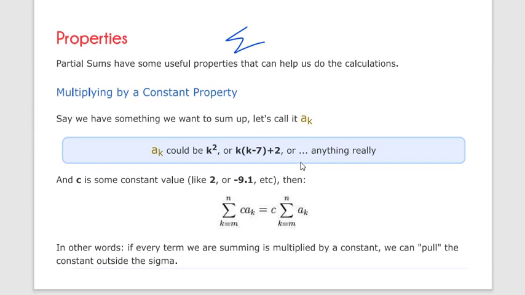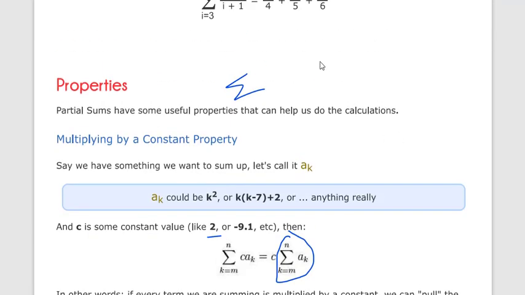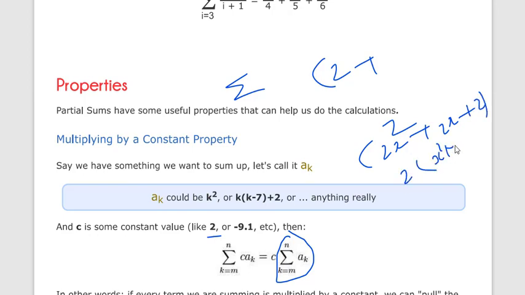There are some properties involved in the sigma. The first property is multiplying by a constant, which says if it is a constant value like 2 or minus 9.1 or anything, we can common it out because it does not really affect the summation of the equation. Like this, if we have 2x squared plus 2x plus 2, we can common out 2: 2 times x squared plus x plus 1.